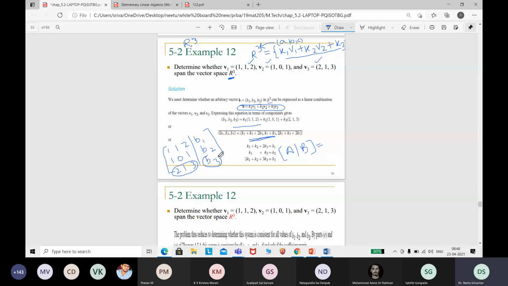I can see one transformation: R3 goes to R3 minus (R1 plus R2).